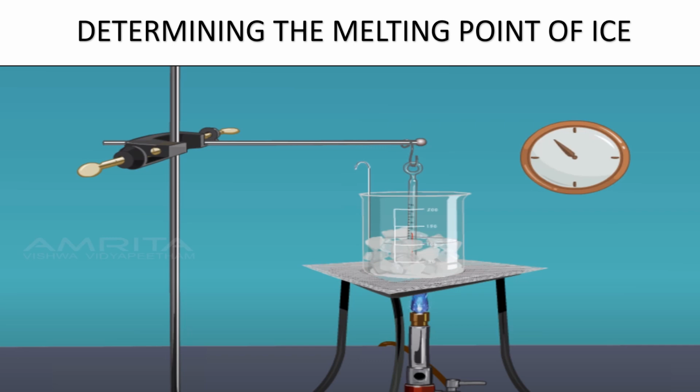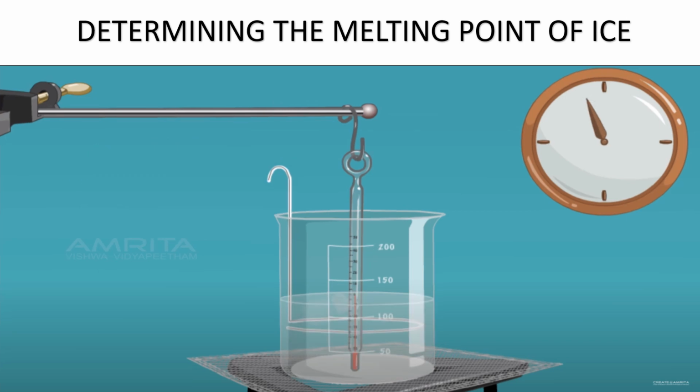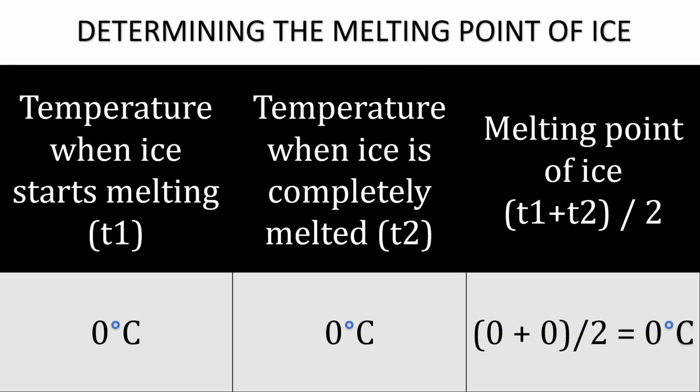Now, heat the beaker with ice cubes at a moderate temperature with a Bunsen burner and stir continuously to maintain a uniform temperature throughout. When the ice starts melting, note the temperature on the thermometer as T1. Continue heating the beaker. Note the temperature T2 when the ice is completely melted into water. The average of the two temperatures you have noted as T1 and T2 is the melting point of ice, that is 0 degrees Celsius.